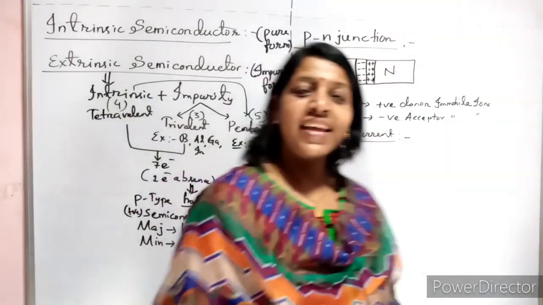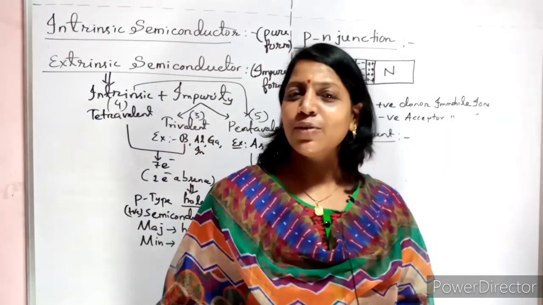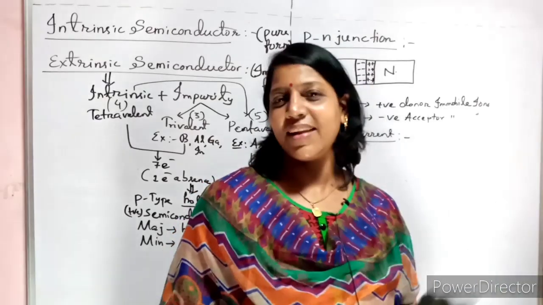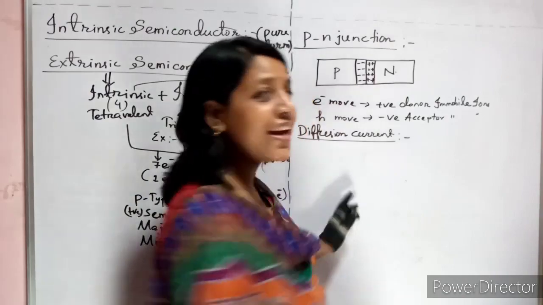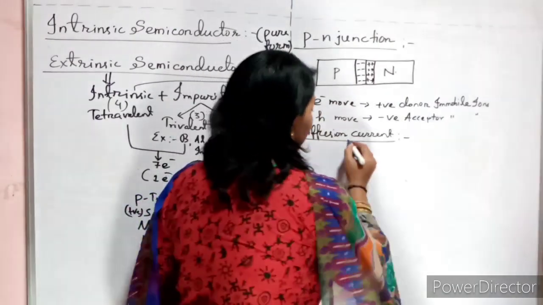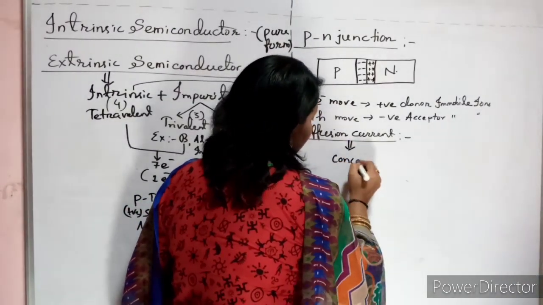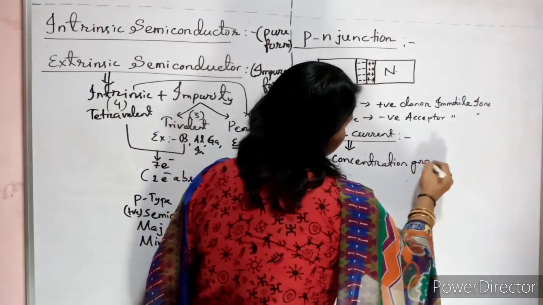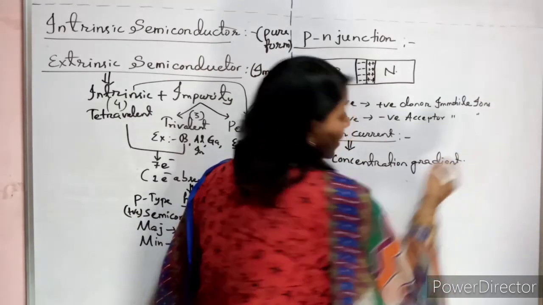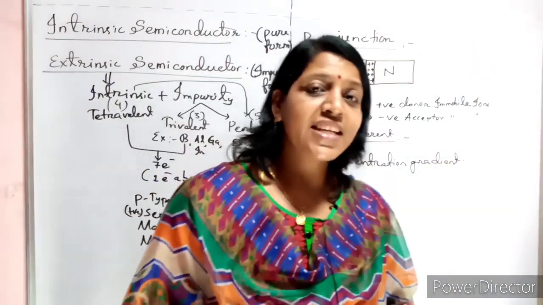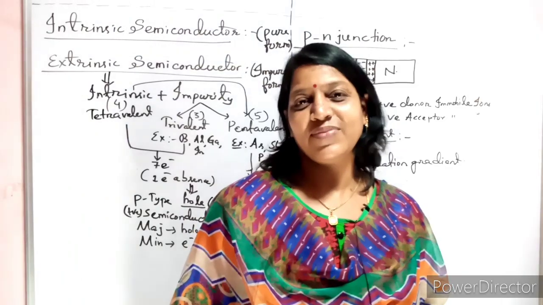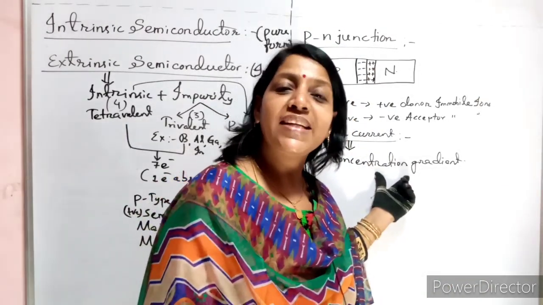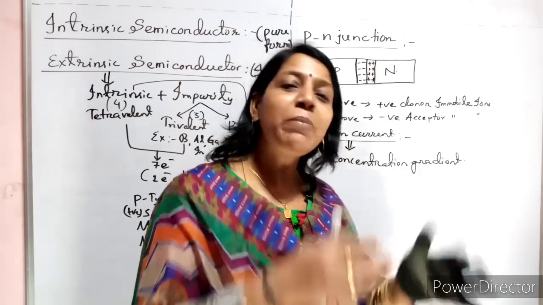So what will you write? Diffusion current is nothing but the current due to one word, concentration gradient. If you write this, that's all, enough, 1 mark. What is diffusion current? It is the current due to the concentration gradient. What is concentration? Number of charge carriers per unit volume. Okay. So you can even say there is a non-uniformity in charge carriers from one place to another.